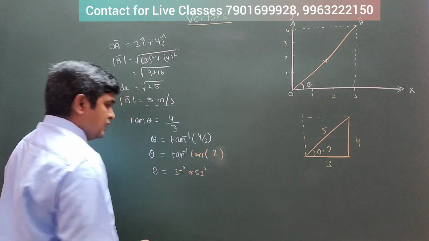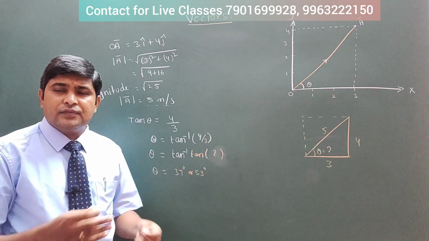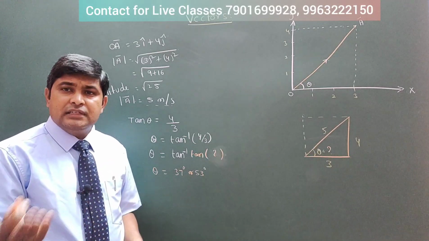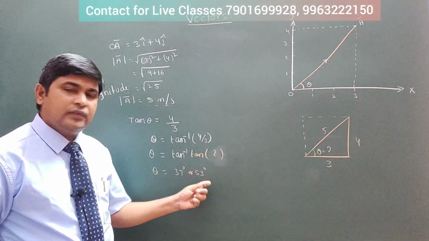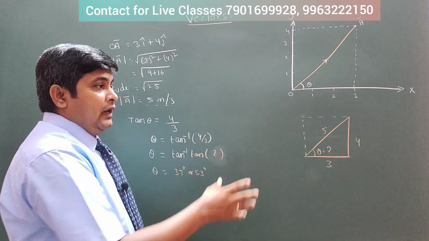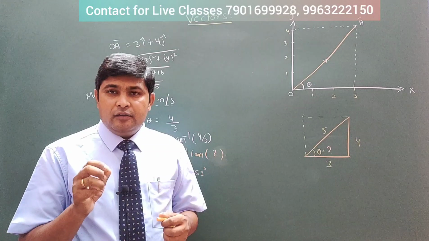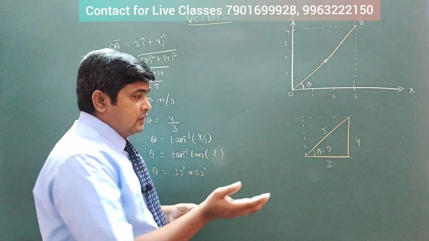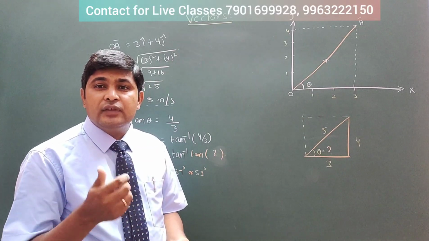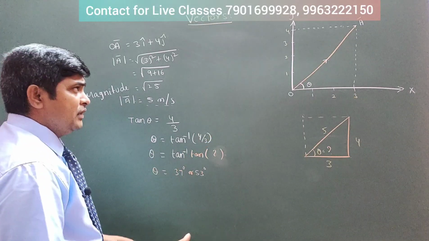Why am I saying 37 or 53? Instead of saying some other number like 30, 45, 60, 90, why 37 or 53? I will give you the logic because it is very important. In most competitive examinations, without a calculator you can solve these problems if they have 37 and 53 degree angles. That's why I will discuss it specifically. I hope you understand.